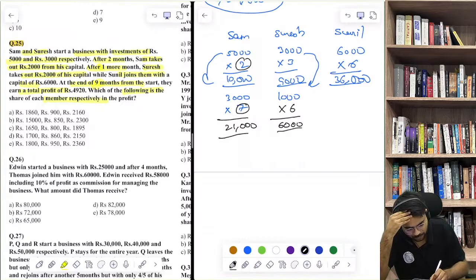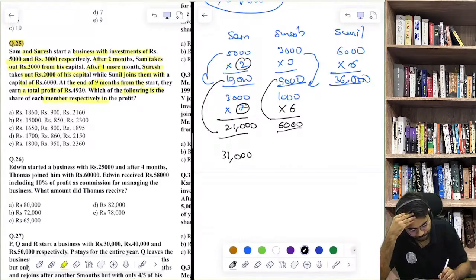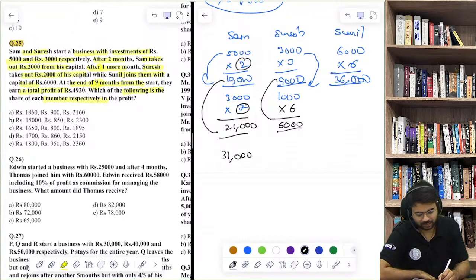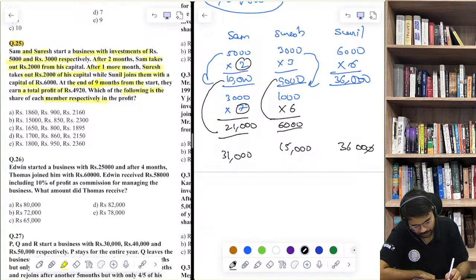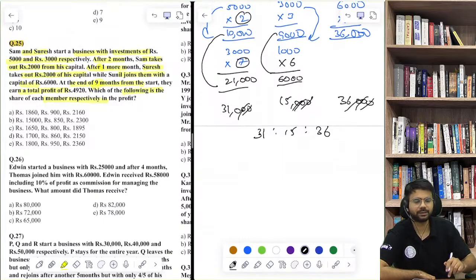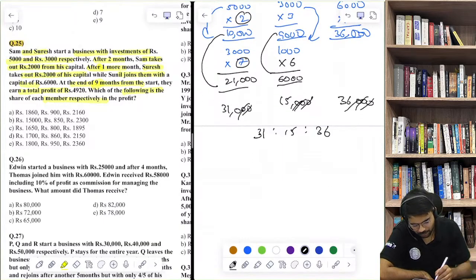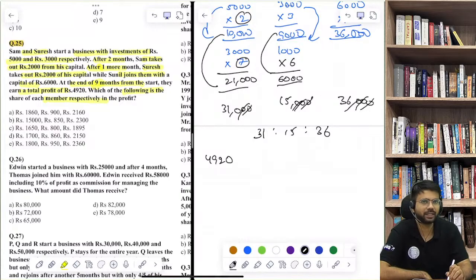Now what is the total? 21 plus 10, 31,000. 9 plus 6, 15,000. And this is 36,000. Profit sharing ratio is 31:15:36. What is the total profit? 4920. So can you find out each of their shares?